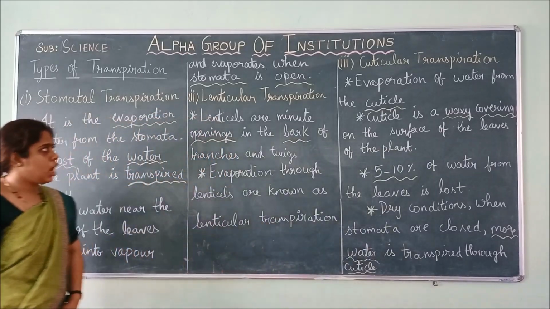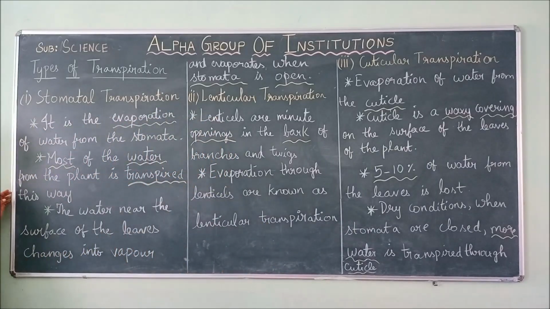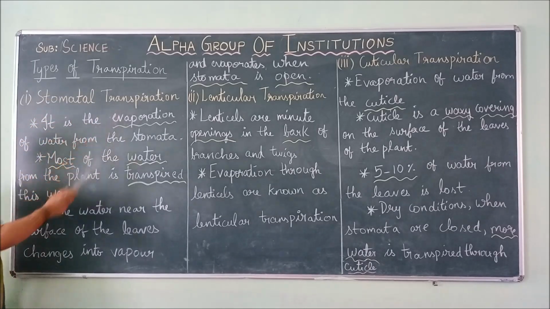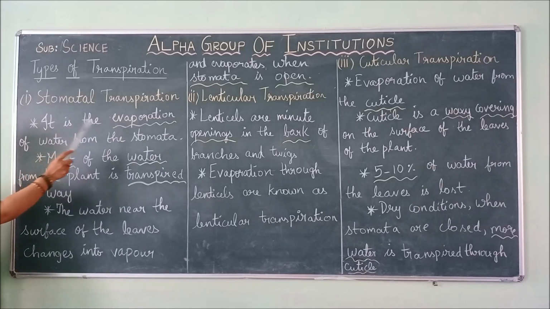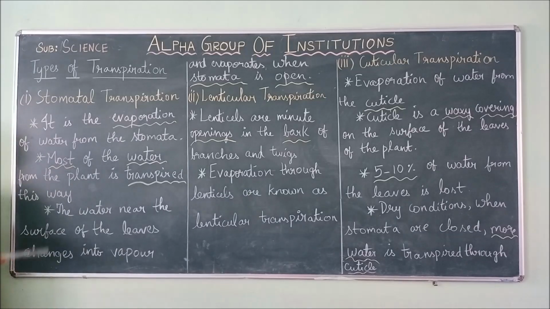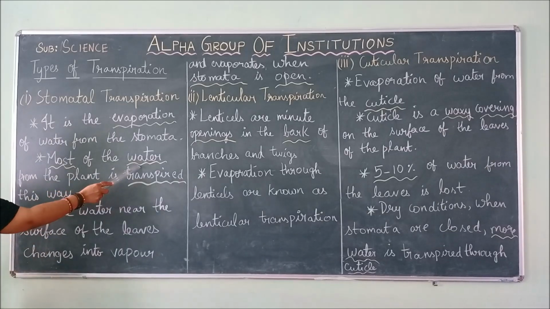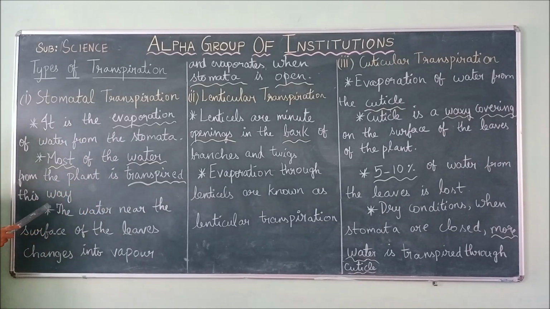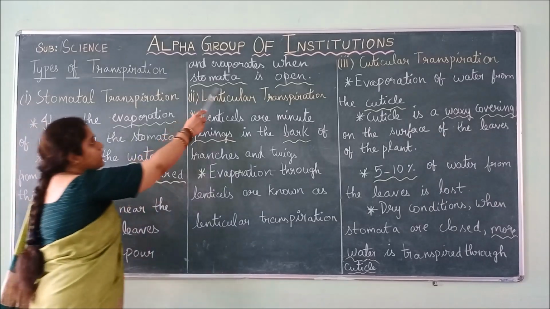Now I will give you a short recap from the first. We saw the types of transpiration. First is stomatal transpiration. Evaporation of water from the stomata is known as stomatal transpiration. Stomata are the tiny openings on the leaf. Most of the water is transpired through this opening. The maximum amount of water is transpired through stomatal openings, and water near the surface of the leaves turns into vapor and evaporates when the stomata are open.